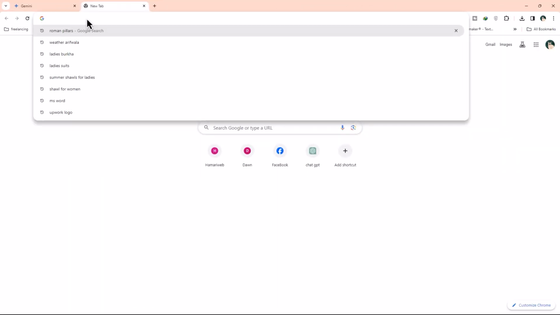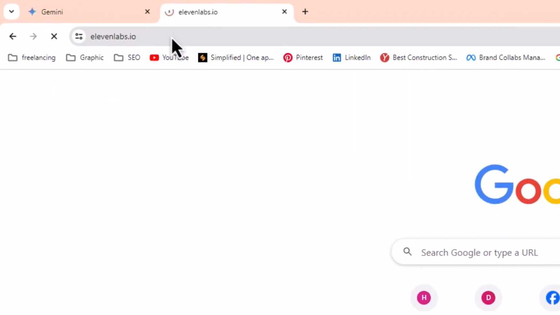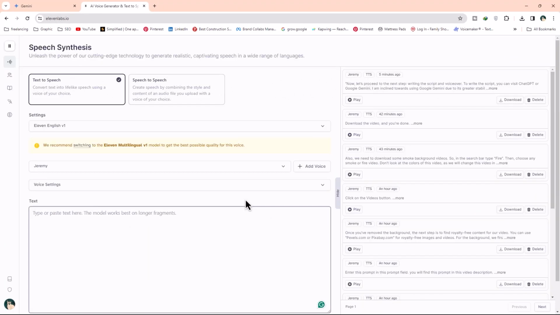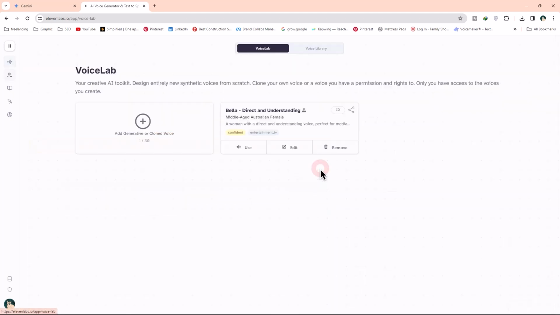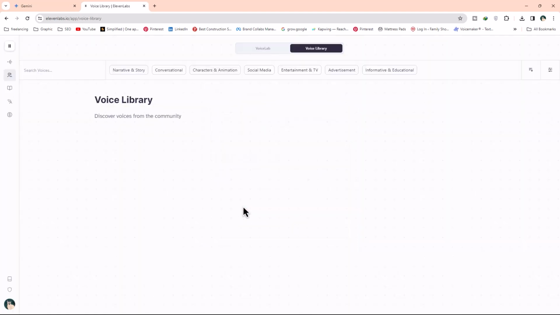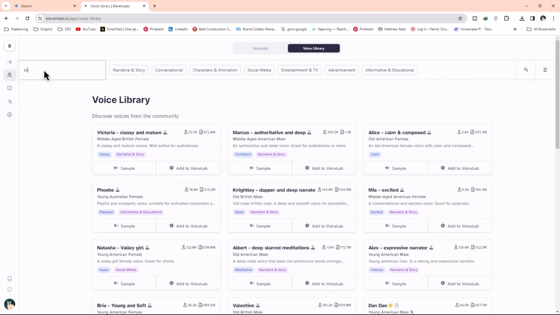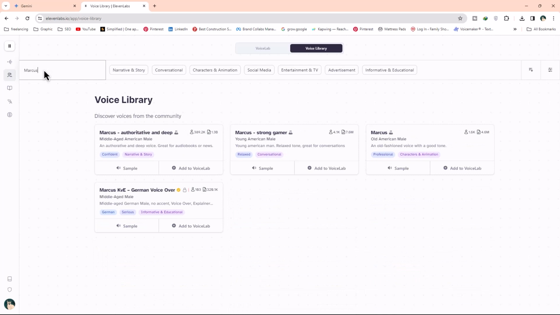For our Stoics video, we require a profound AI voiceover, which you can likely find on ElevenLabs. Begin by visiting ElevenLabs and creating your account. Then click on the Add Voice button. From there, select the Add Generative or Cloned Voice option. Then click on Voice Library. This will redirect you to the next page, where you can explore thousands of AI voiceovers featuring different characters. Search for the Marcus voice. Here you will find the exact voice that is used in these types of videos.